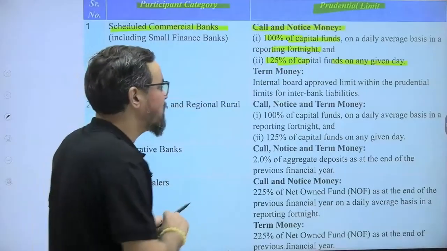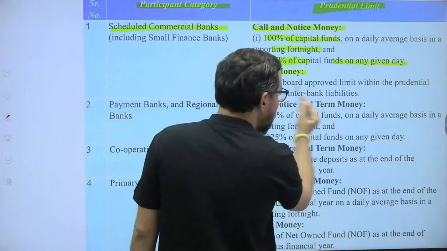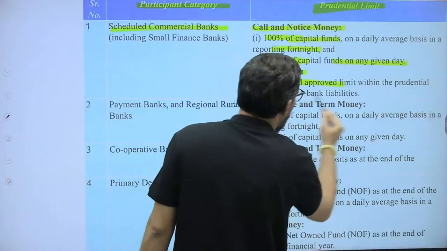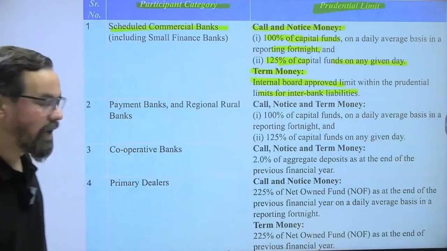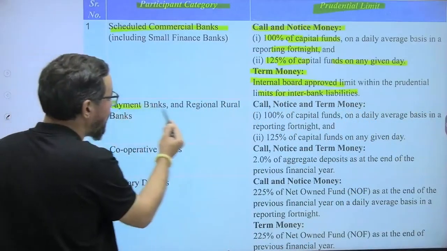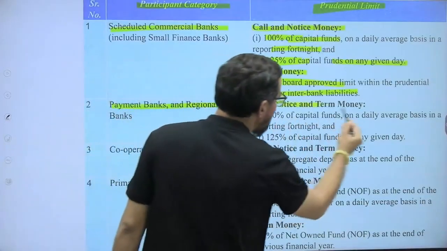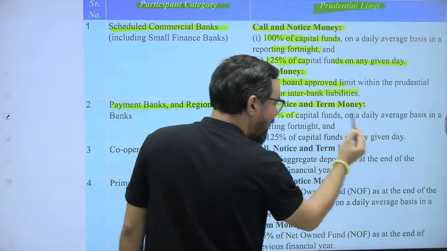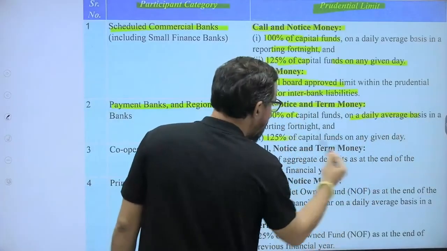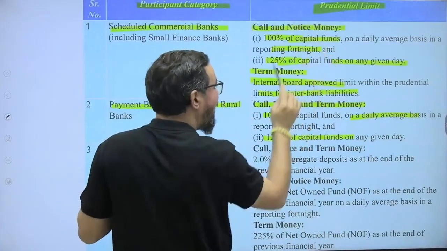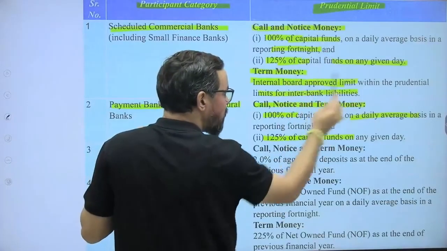Okay? In case of term money, we require internal board approval limits within the prudential limits for the interbank liabilities. In case of payment banks and regional rural banks, call, notice and term money is 100% of capital funds on daily average and 125%. See, it includes call, notice and term money as per the board approval policy.